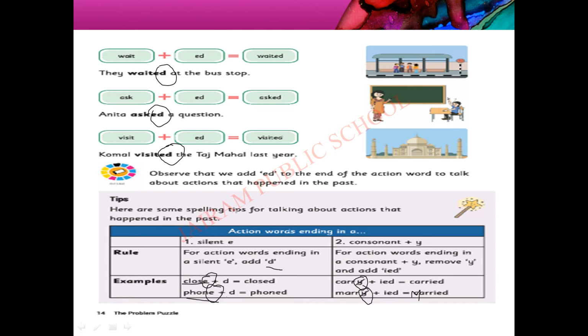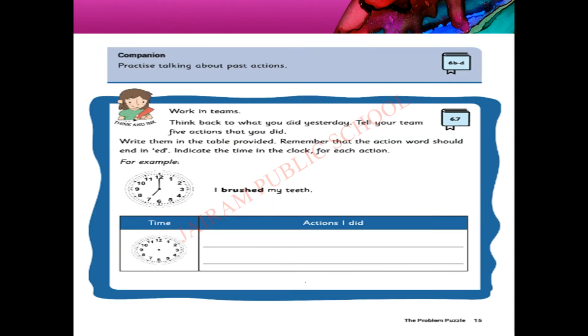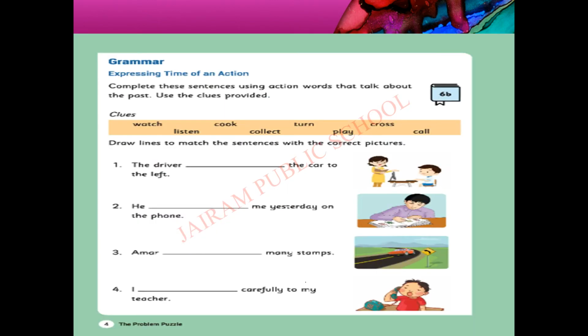Okay, close plus d, closed. Phone plus d, phoned. Okay, I hope you understood, children. Let's move to the next one. We are going to do the companion activity now.